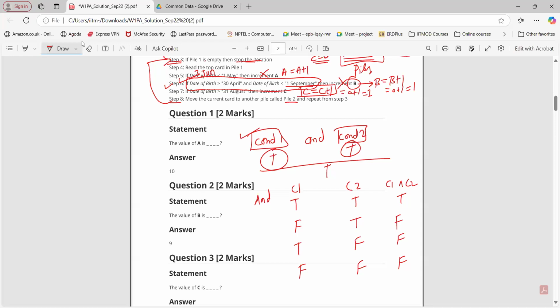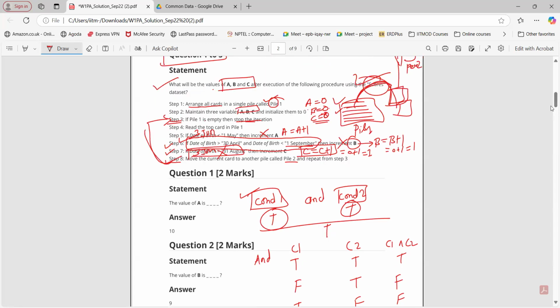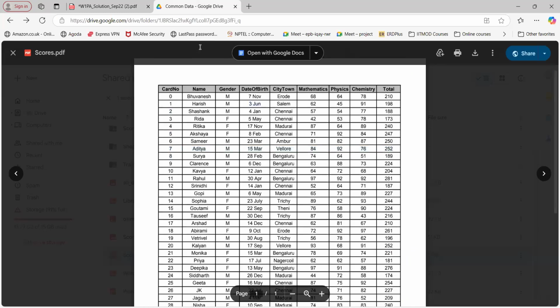Again we'll check step number 7. Now again, is 3rd June greater than 31st August? Is this true? No, this condition is not true, so we are not going to do anything. Again, we'll move that card to our next pile. Again, we are going to repeat the same steps. So we are going to follow all these steps for each and every card here.